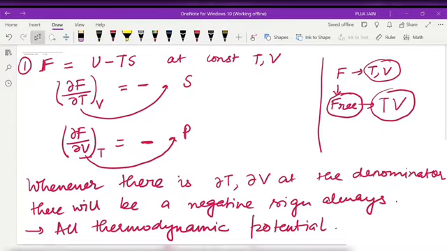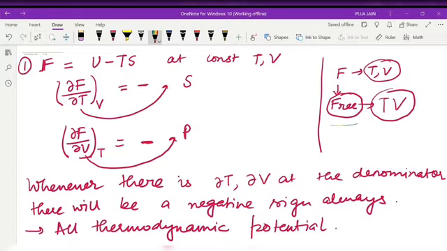So you understood it. Again I am telling you, F is for Helmholtz free energy. F means free. Whenever we are free, we watch TV, that is television. So T and V, that is at constant temperature and at constant volume. When we are differentiating with respect to T, we take V as constant.